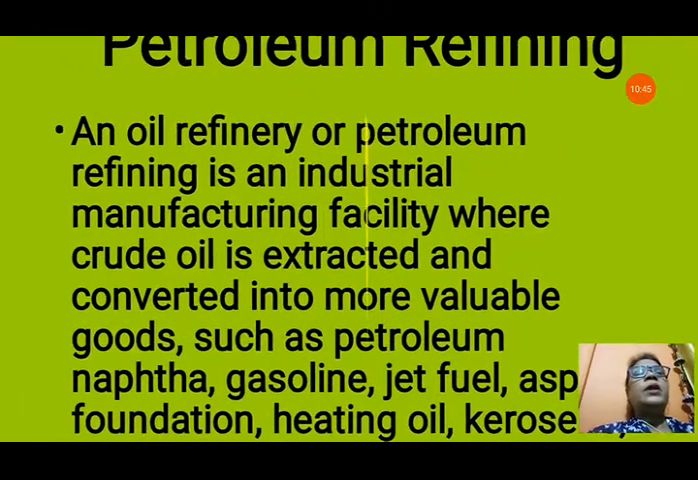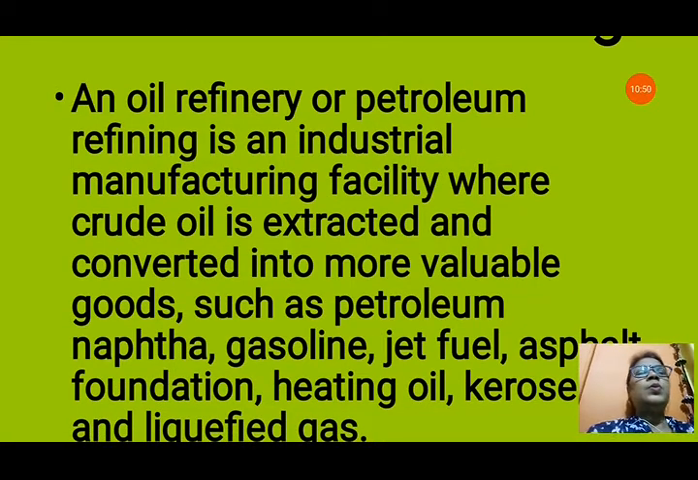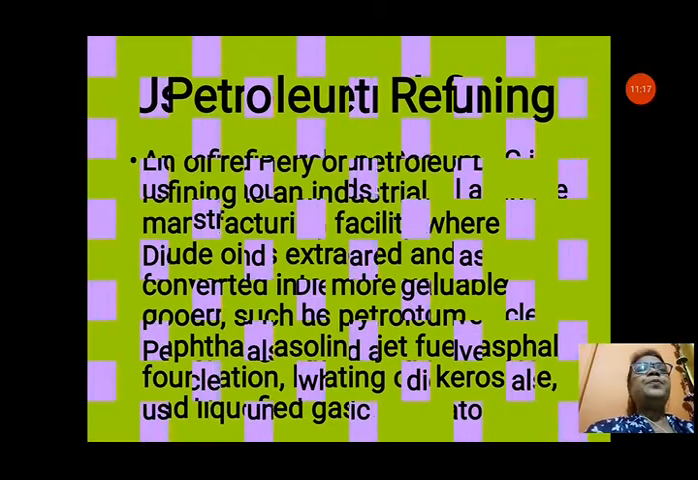Petroleum refining. Petroleum is crude oil. It is coming from the ground. We cannot use it, we have to refine this. So an oil refinery or petroleum refining is an industrial manufacturing facility where crude oil is extracted and converted into more valuable goods such as petroleum, naphtha, gasoline, jet fuel, asphalt, foundation, heating oil, kerosene and liquefied gas. That means after refining only we can use petroleum for different useful products.